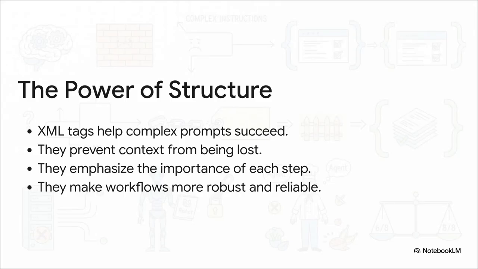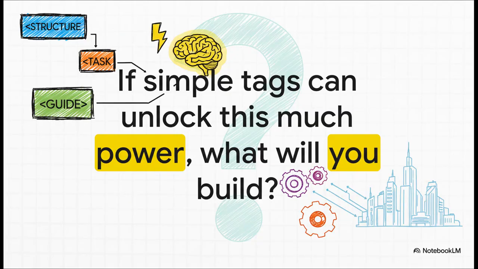I mean, this is the power of structure right here. These tags, they help complex prompts actually work. They stop the AI from losing context. They put a big spotlight on each step. And at the end of the day, they just make your AI workflows way, way more robust and reliable. So that leaves us with a pretty fascinating question, doesn't it? If a solution this simple, we're just talking about adding a few brackets and a word, can unlock this much power and reliability in an AI, what are you going to build with it?